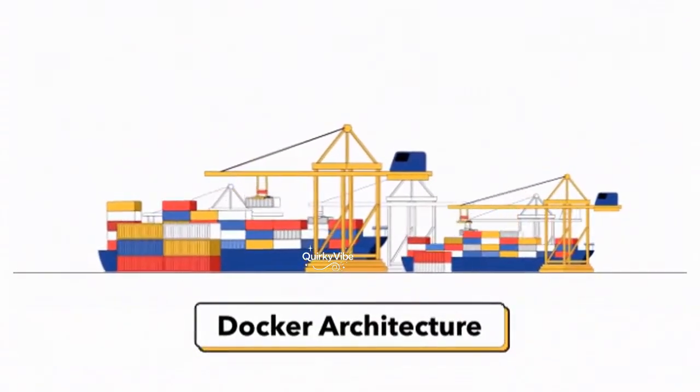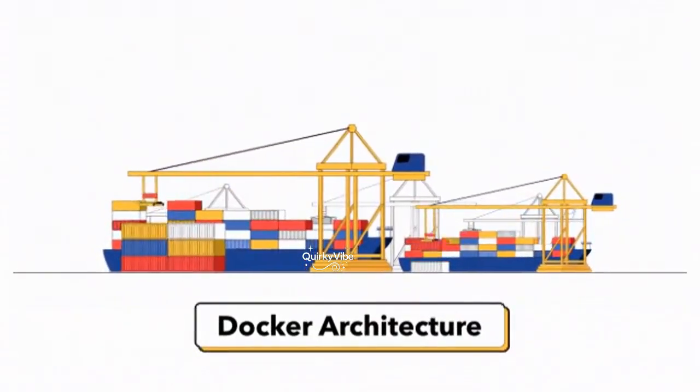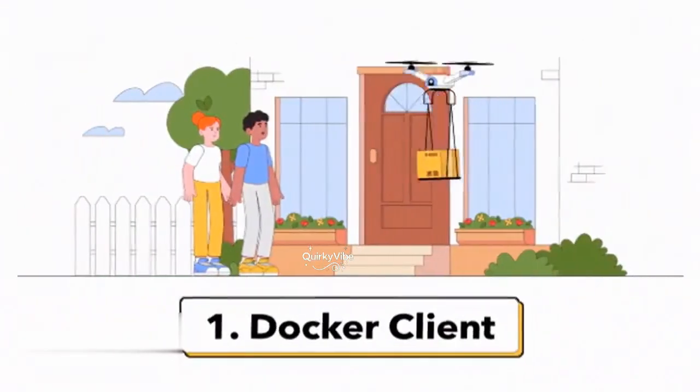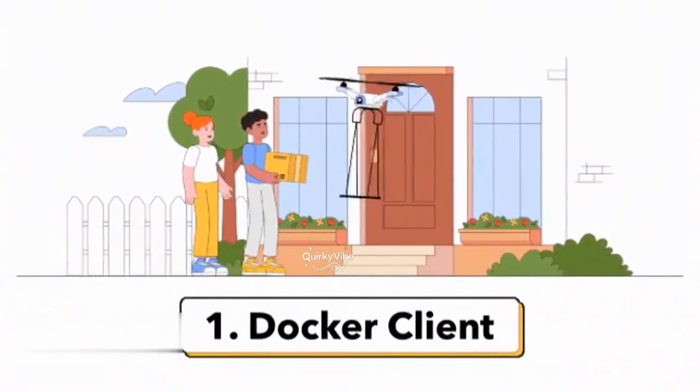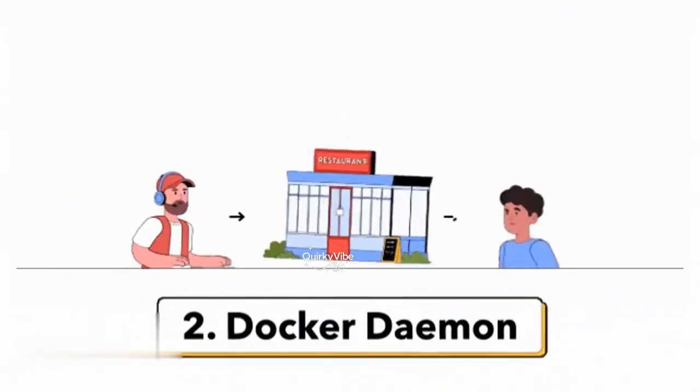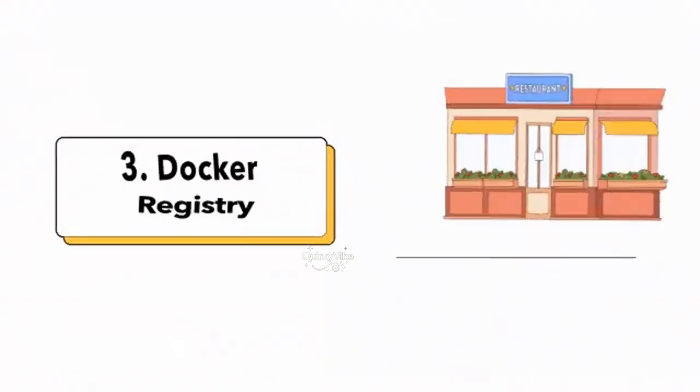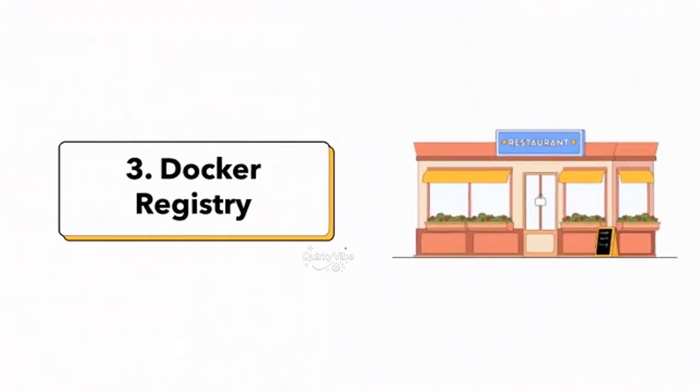Docker's architecture consists of three key components: the Docker client, Docker daemon, and Docker registry. Docker client, the interface where users run Docker commands. Docker daemon handles container management and communicates with the client. Docker registry, a repository for Docker images. Docker Hub is the default public registry.